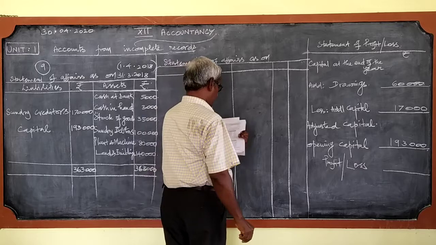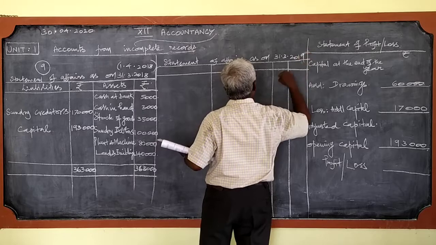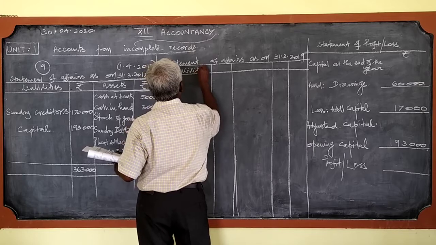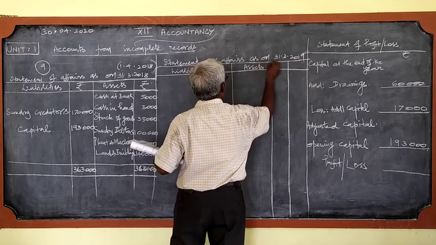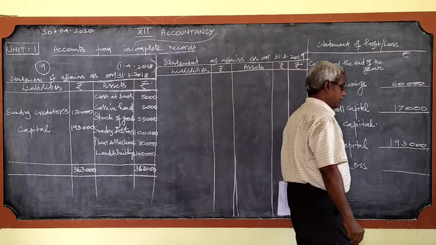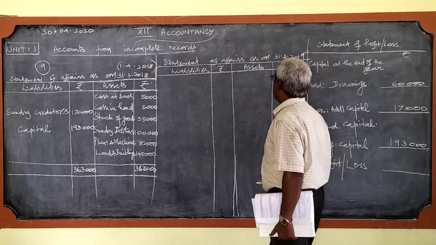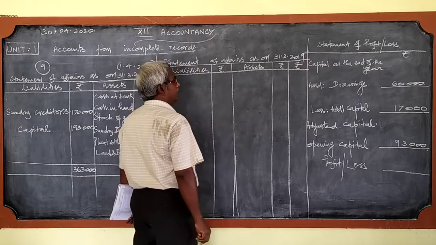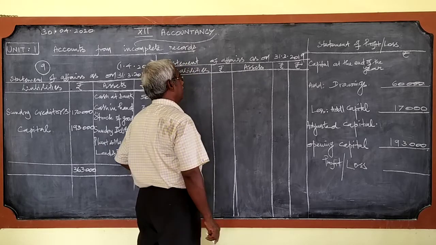Statement of affairs as on 31/3/2019. Liabilities rupees, assets rupees. Since the adjustments should be treated in the statement of affairs prepared to ascertain the capital at the end of the year, we need 2 columns on the asset side for the amount to be written down.